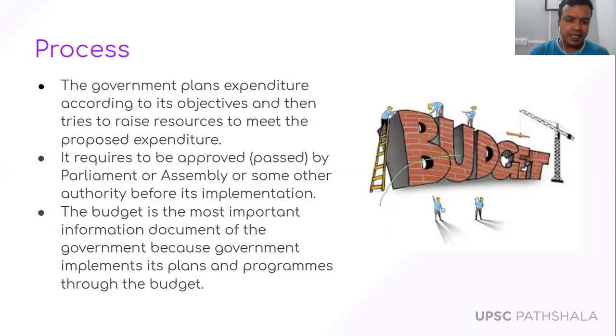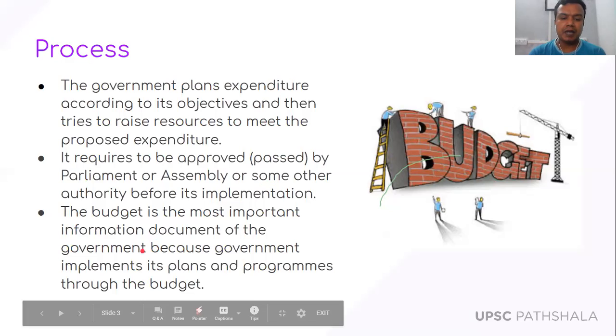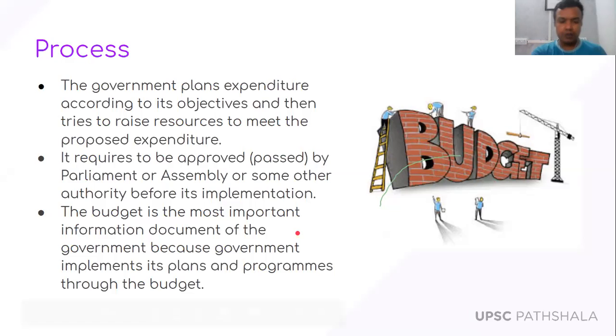So the budget is the most important information document of the government, because government implements its plans and expenditure through the budget. Got it? So whenever the budget comes after every year, it gives an idea of where the government is going to spend the money, and from where the government is going to run its business.